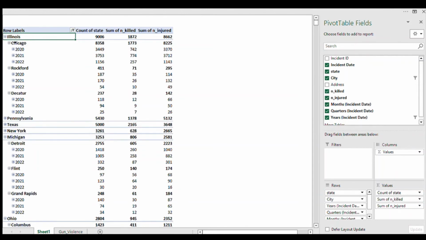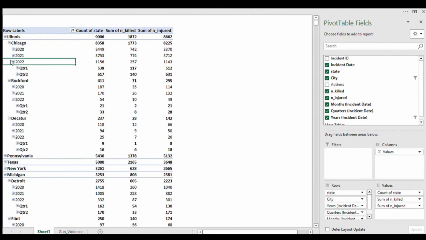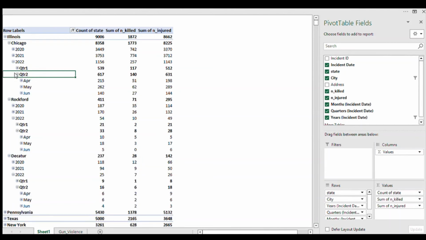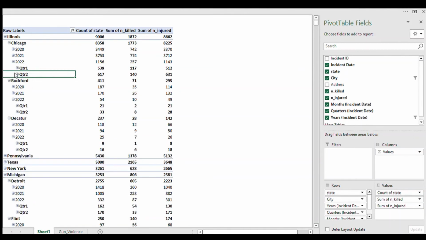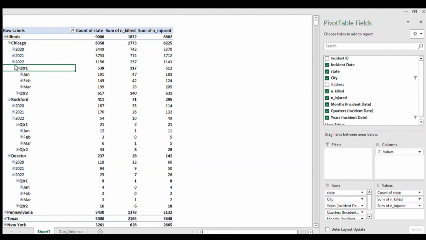Now this Illinois is Chicago, and this year. So let's break it down. Let's break the year down. Let's look at 2022, and 2 quarters have been recorded in 2022. That's January, February, March. That is the 1st quarter. April, May, and June, and that is the 2nd quarter. And let's look at the 1st quarter, that's from January to March.